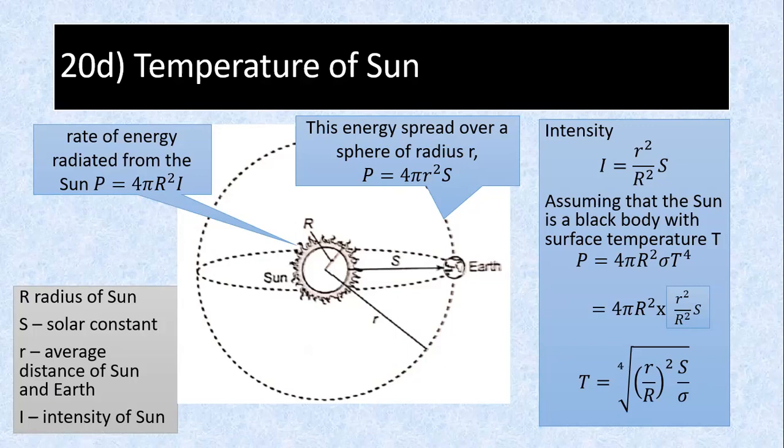Temperature to the power of 4, right? These two formulas are the same. So 4 pi R squared cancels off, and these two are equal. Then calculate your T.